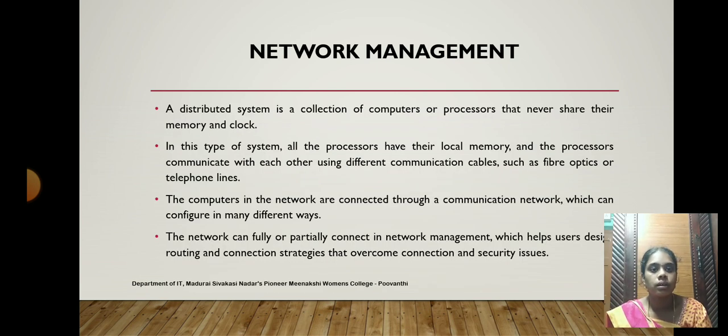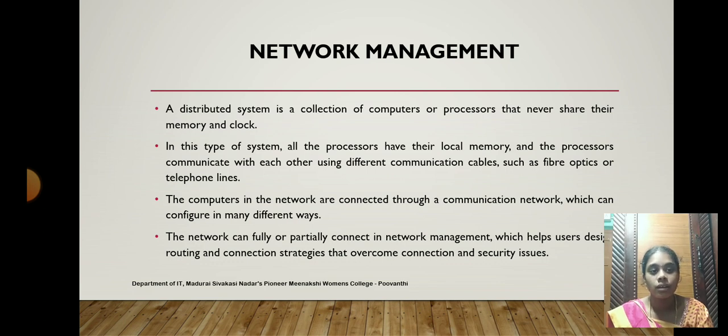A distributed system is a collection of computers or processes that never share their memory and clock. Actually, a distributed system means it's a collection of computers, but they can share their common data. In this type of system, all the processes have their local memory, and the processes communicate with each other using different communication lines such as fiber optics and telephone lines.